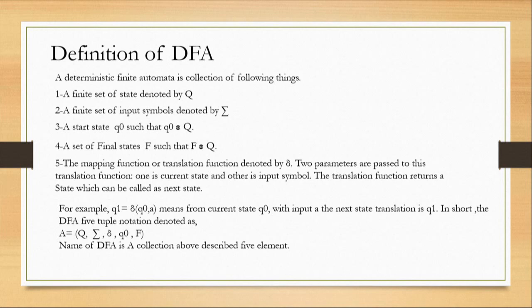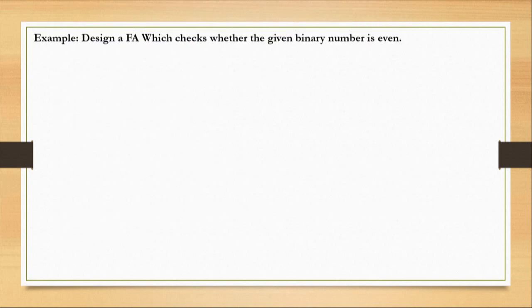In short, the DFA 5-tuple notation is denoted as capital A is equal to Q, sigma, delta, Q0, capital F. It means capital A, the name of the DFA, is a collection of the above described 5 elements. Q is a set of states, sigma is the input, delta is a function and capital F is the final state. Okay, now I'm going to discuss an example of finite automata.